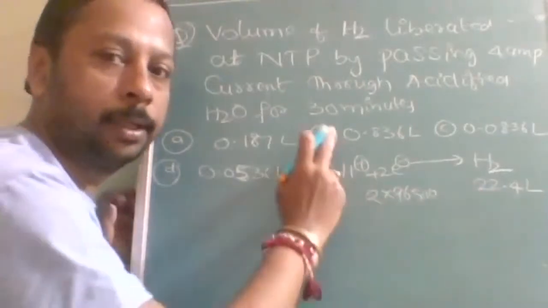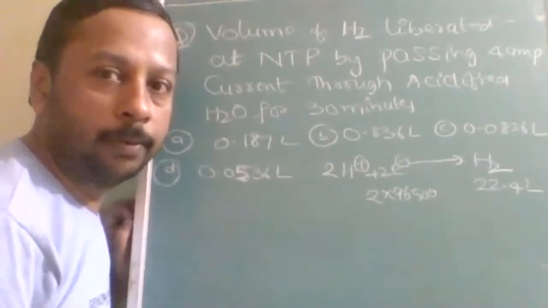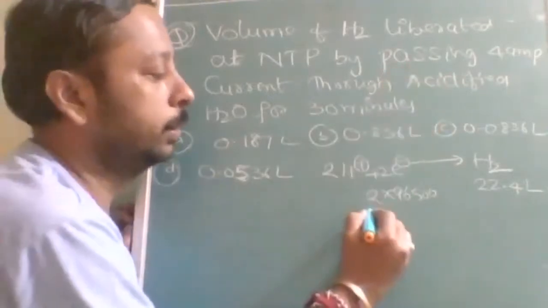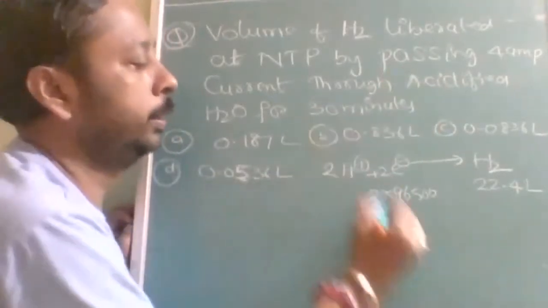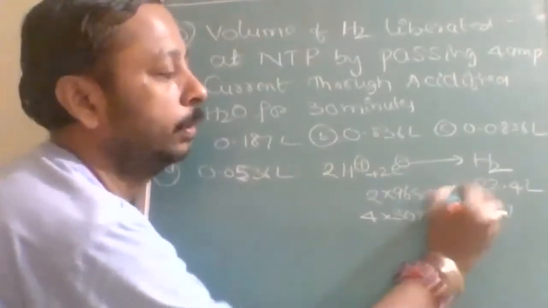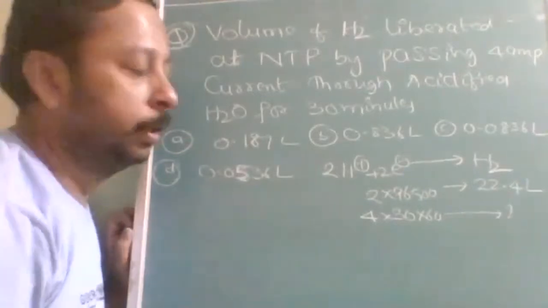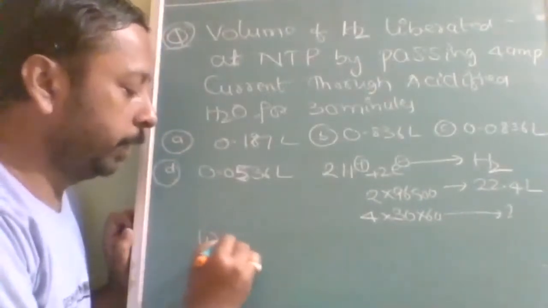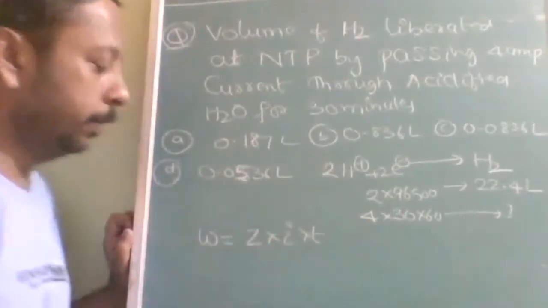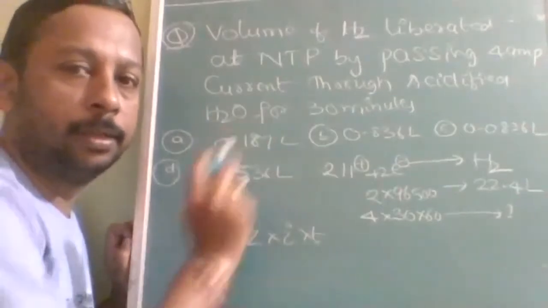And we have Q is equal to I into T. What is the formula? Q is equal to I into T. Here I is equal to 4, and T is 30 minutes, which should be converted into seconds, is equal to how many liters. Without any formula, if you want, you can do it like this. And I will also tell you the formula method: W is equal to Z into I into T. But here mass is required, then you will convert it into volume.